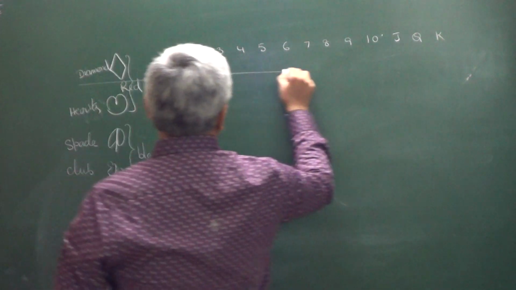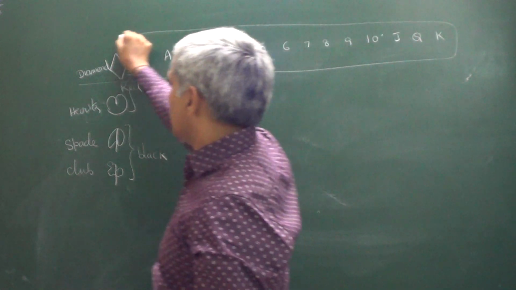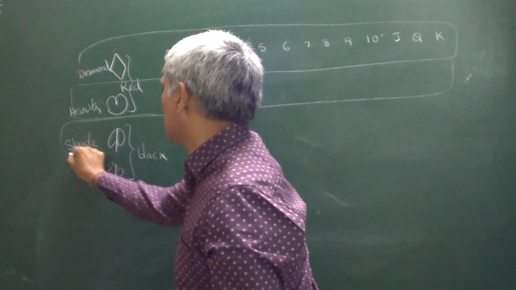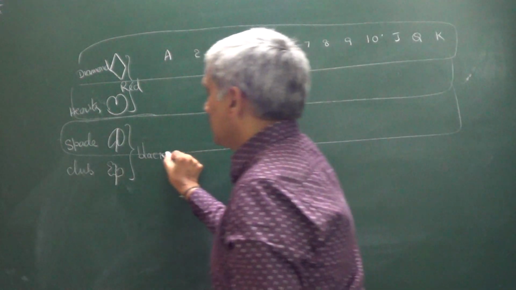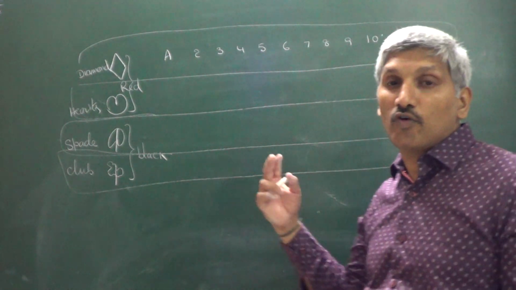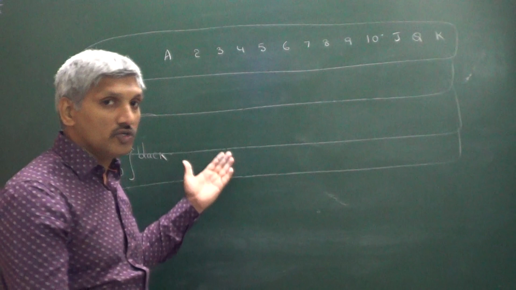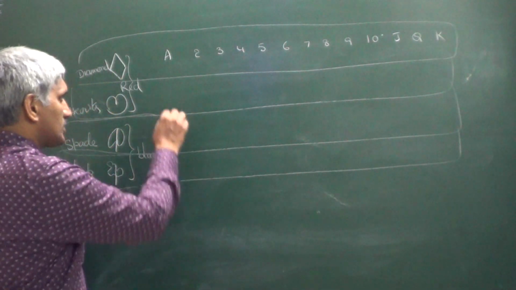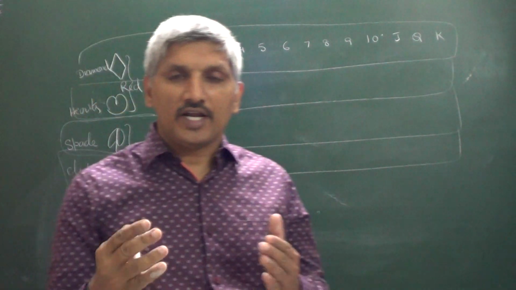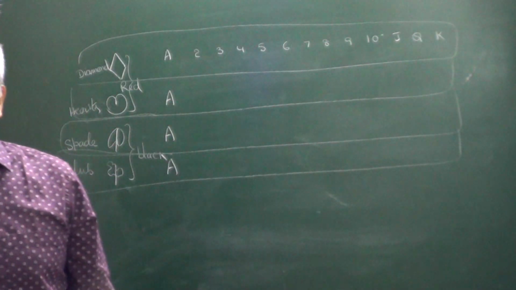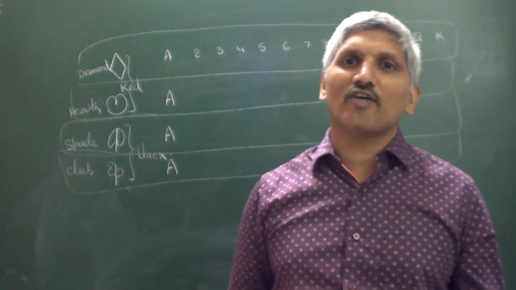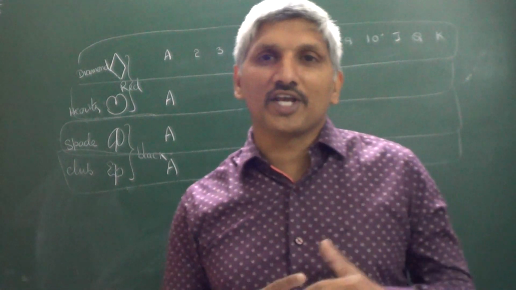So in diamonds we have 13 cards. Similarly in hearts also we have 13 cards. In spade also 13 cards. In club also 13 cards. In total, how many cards are there? 4 into 13, 52 cards are there. So how many ace cards are there? We have 4 ace cards. Number of red cards is equal to 26. Number of black cards is equal to 26.